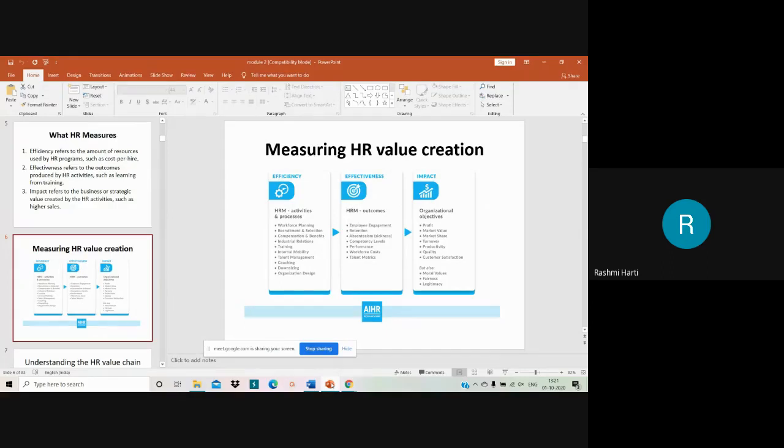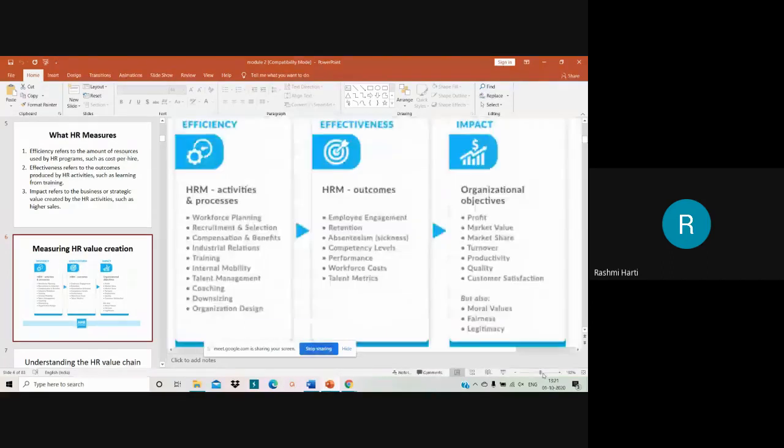Now when you speak about activities and processes, it is nothing but workforce planning, recruitment and selection, compensation and benefits, industrial relations, training, internal mobility, talent management, coaching, downsizing, organization design. All these are various activities and processes in the HR department, which speak about the efficiency of the HR department. Now, my HR department is very efficient.